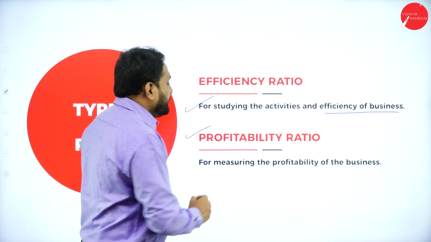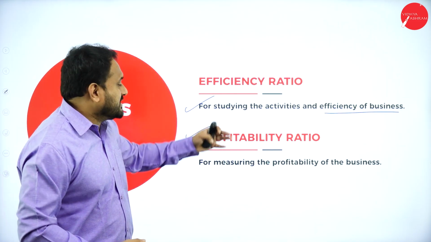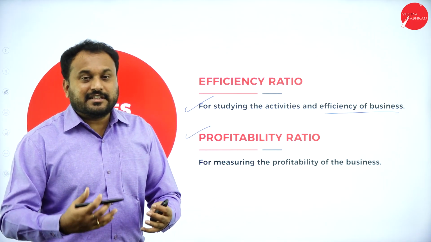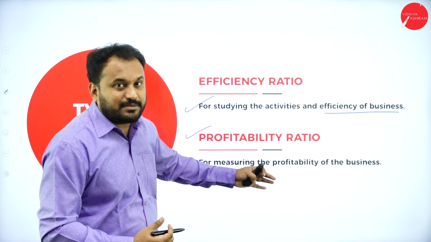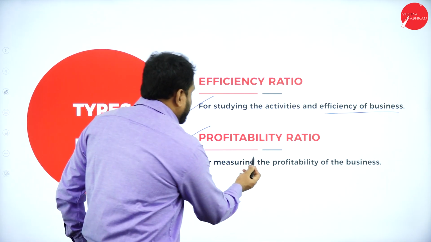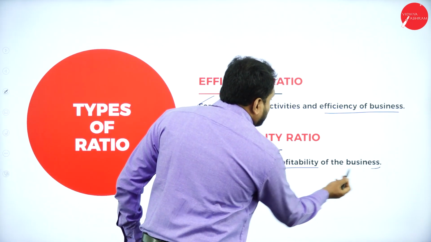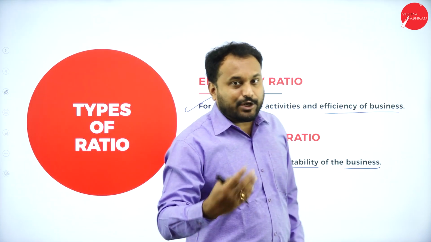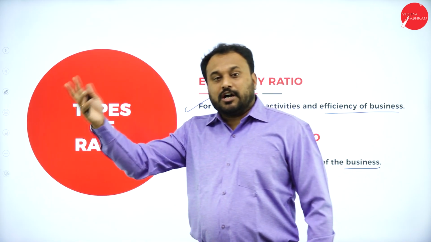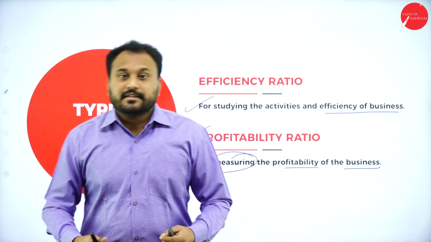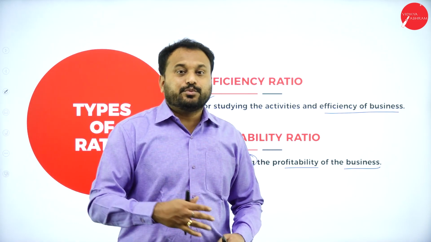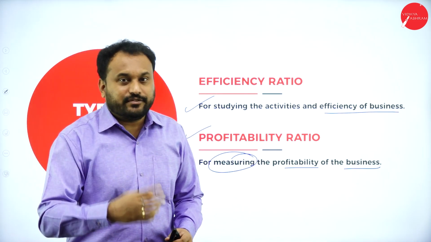Next is profitability ratio. Now the word itself says what? Profitability. That is for measuring the profitability of the business. So there are four things. One is current, that is called liquidity. Second is the long term, that is called solvency. Then we need to know about the efficiency, and the last one is the profitability. So we go with four types of ratios.